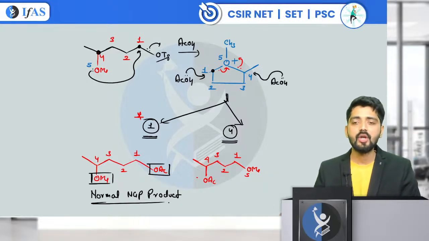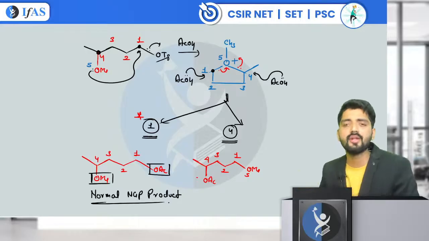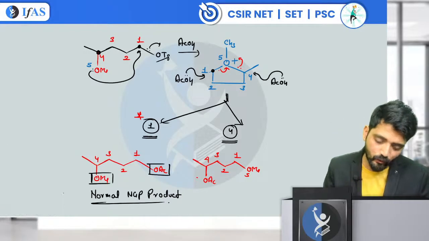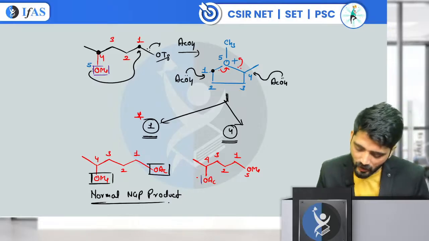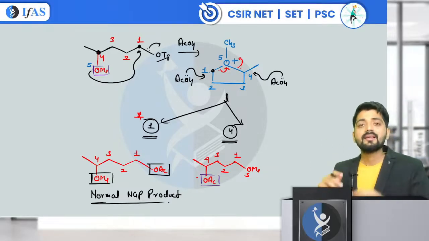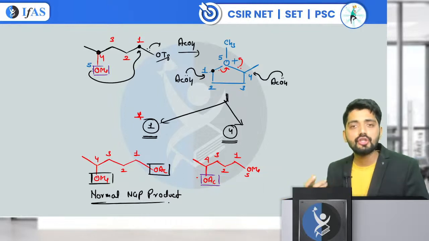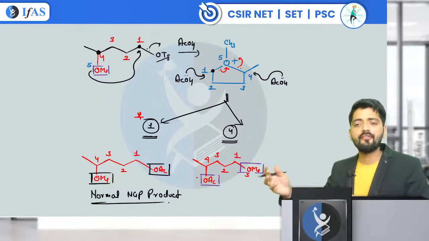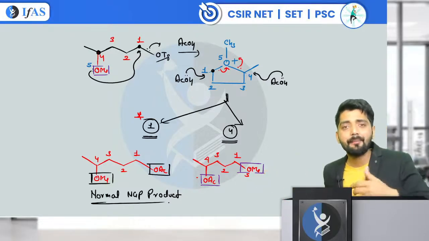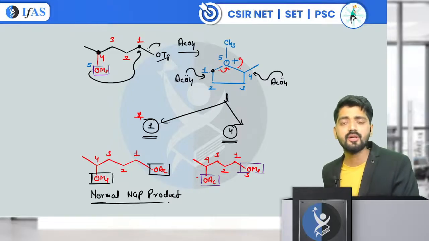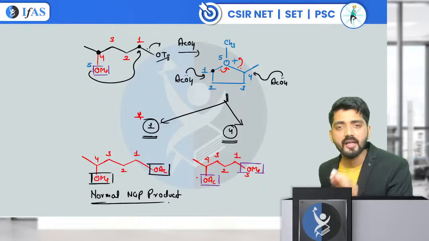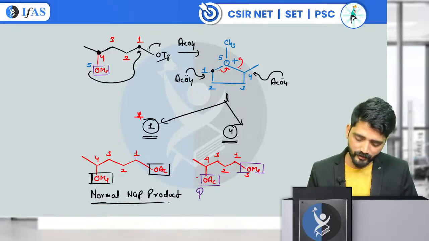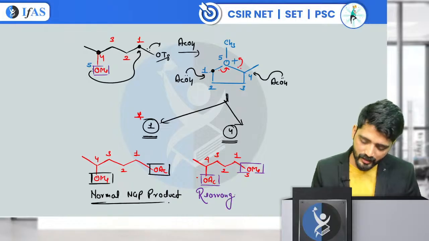Now, when I compare this product with the starting material, what I find is that carbon number 4, which was having the OMe, is now having an OAc group, and the OMe seems to rearrange from its initial position and has now moved to carbon number 1. So such type of products where an OMe group appears to have moved from its original position are called a rearranged NGP product. Are you able to digest this or not?